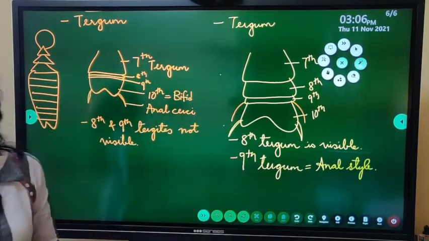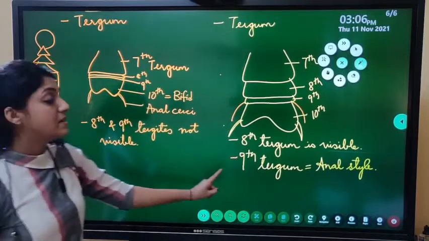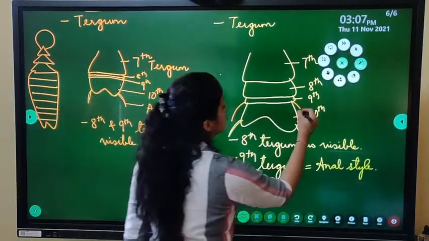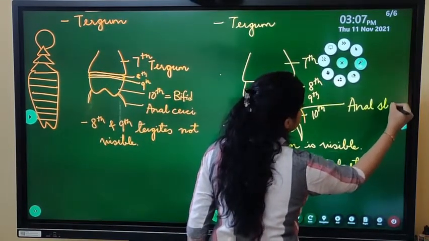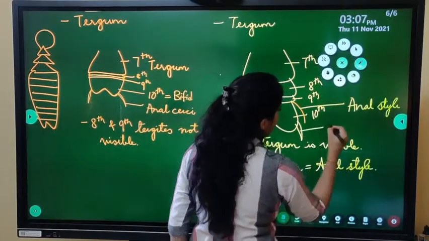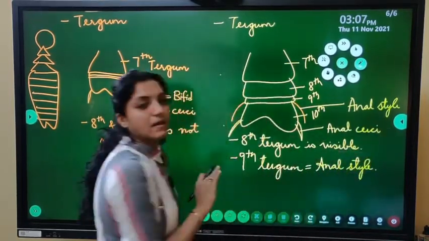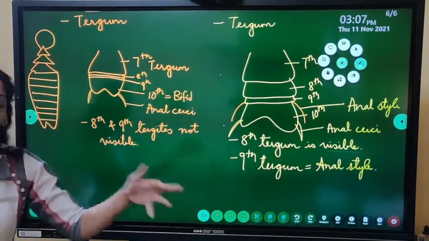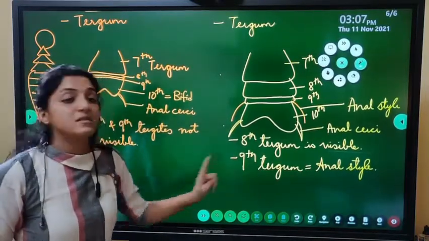We will see later on. We are just seeing the differences over here. So the ninth tergum has anal styles. These structures are called the anal styles. And these are the anal cerci. So see, there is no difference in the anal cerci. The 10th segment is bifid in both. There is no difference. But the 9th segment over here is going to have anal styles.